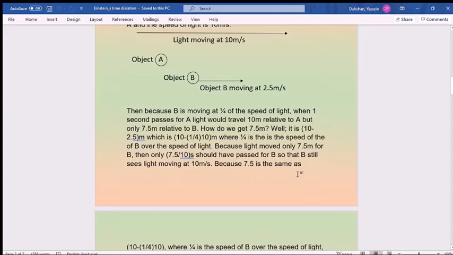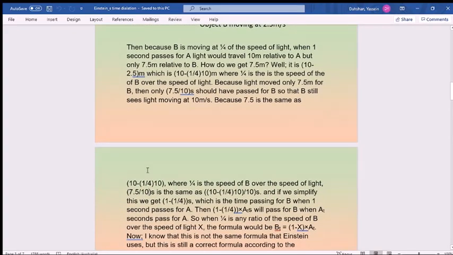Okay, because 7.5 is the same as 10 minus 1 over 4 of 10. Yeah, that's what we did here. How do you get 7.5? It's 10 minus 1 over 4 of 10, where 1 over 4 is the speed of B over the speed of light. And then 7.5 over 10 is the same as all of this. If we simplify, the 10s will cancel, and we get 1 minus 1 over 4